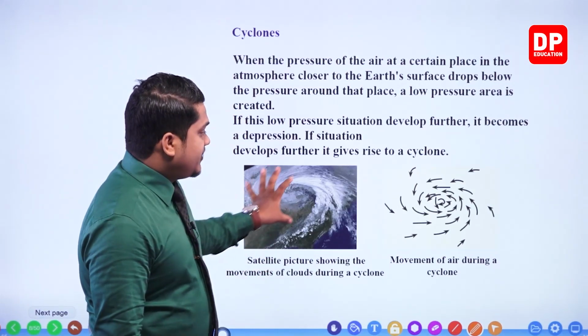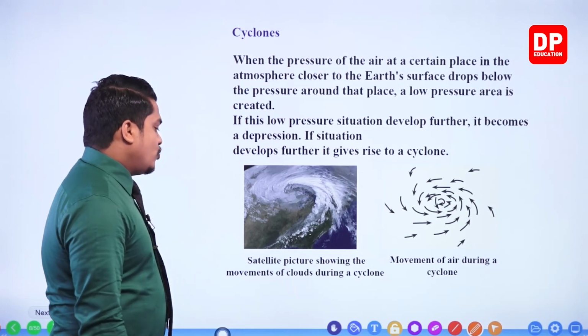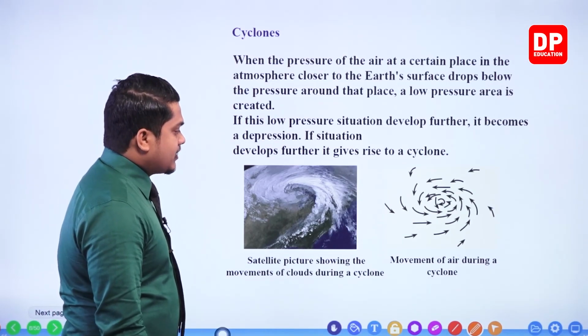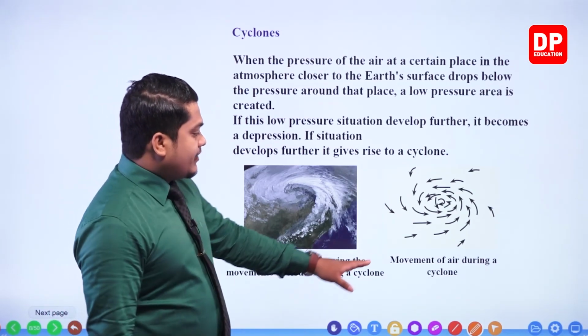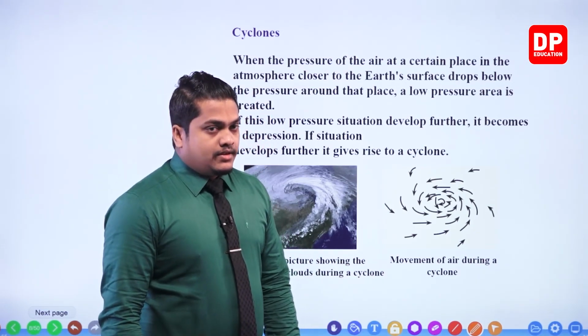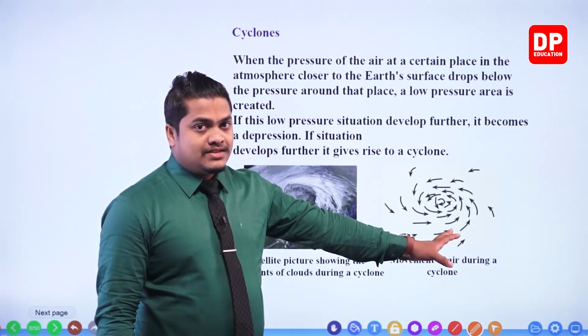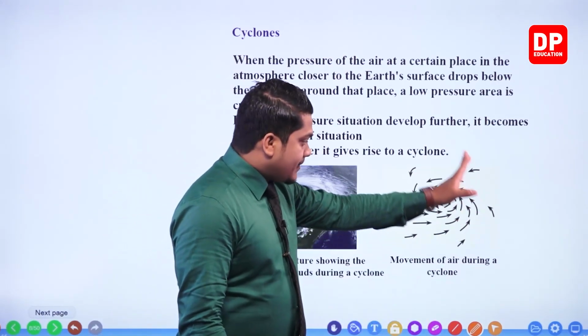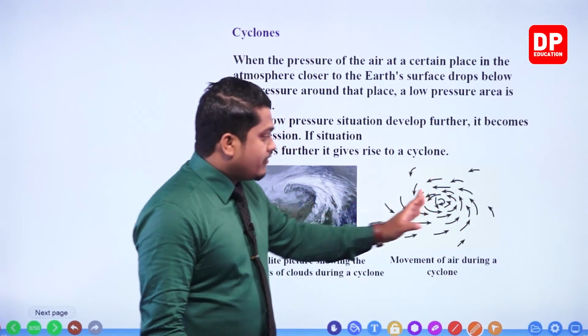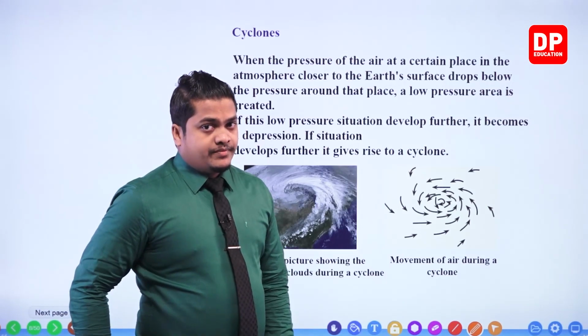So within this figure, you are given a satellite picture showing the movements of clouds during a cyclone, right? And in the other one, the movement of air during a cyclone. You can observe the movement of air particles during a cyclone within the second one. So this is how the air particles are going to circulate and travel to the center. At the center, you can observe a low pressure condition, right?